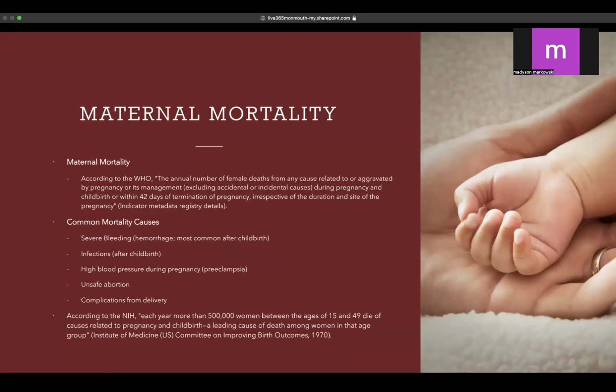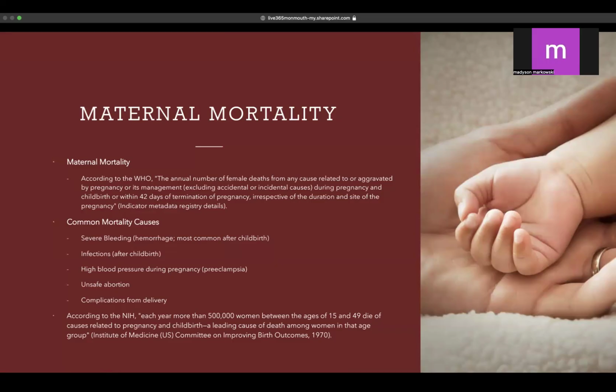Some common causes of maternal mortality are hemorrhaging, which is severe bleeding. This is most common after childbirth. Infections, which are also most common post-childbirth. High blood pressure during childbirth, which is known as preeclampsia. There's also eclampsia, which is seizures that are caused by preeclampsia. Unsafe abortion. And then there's also complications from delivery itself.